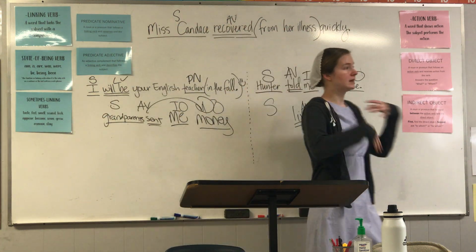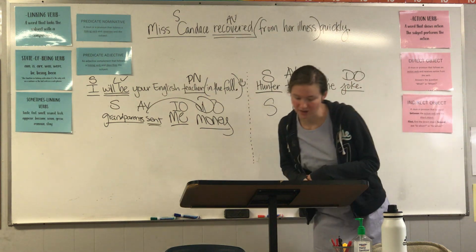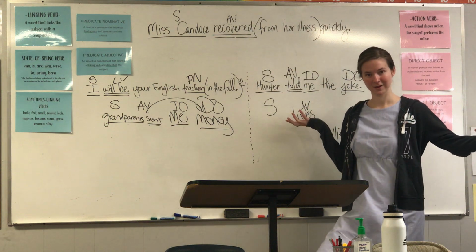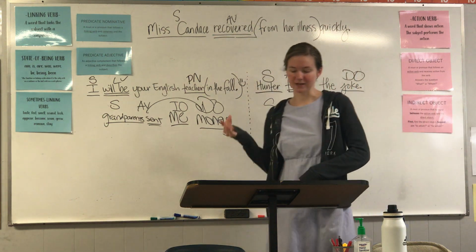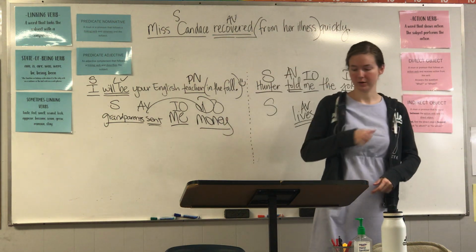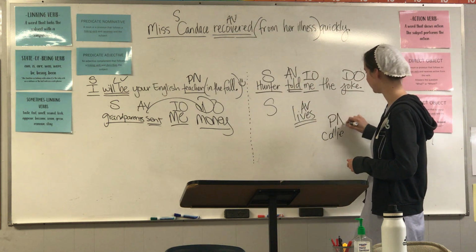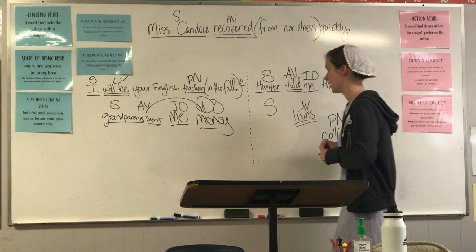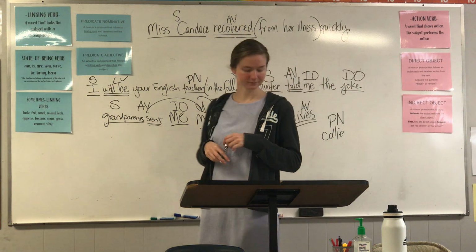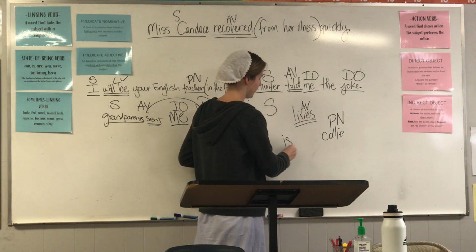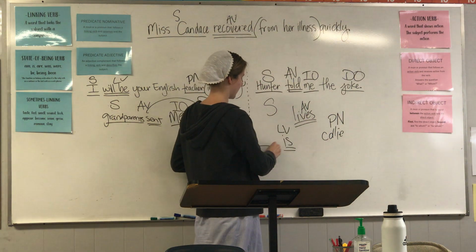Is collie renaming or describing dog? Collie is renaming dog. So you would mark collie as predicate nominative. You would mark is as linking verb, and you would mark dog as subject.